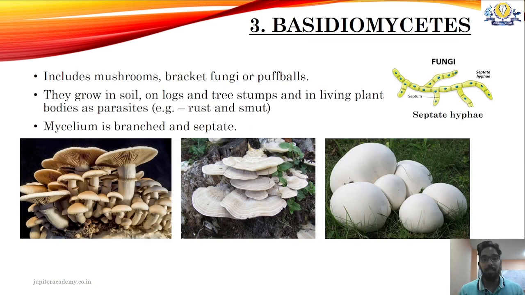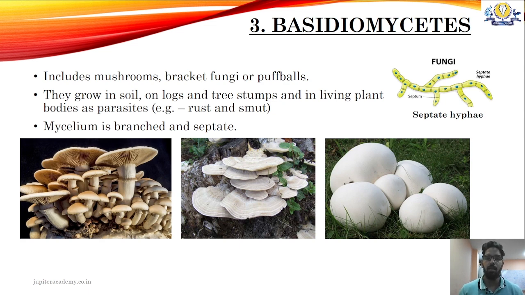Next group is Basidiomycetes, which are also called club fungi because their fruiting body, the basidiocarp, looks like a club, like a stick with which I'm going to hit someone. These include mushroom, bracket fungi, and even puffballs. They grow in soil, on logs, tree stumps, and in living plant bodies as parasites. Some examples of parasitic fungi are rust and smut. The scientific name of rust is Puccinia, whereas the scientific name of smut is Ustilago.